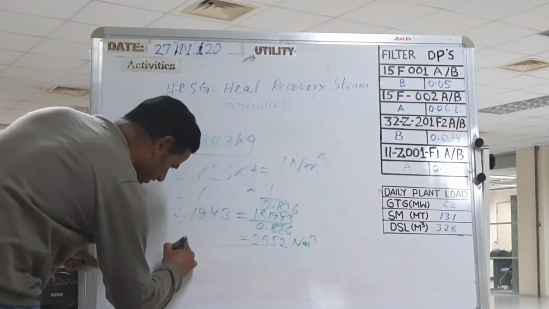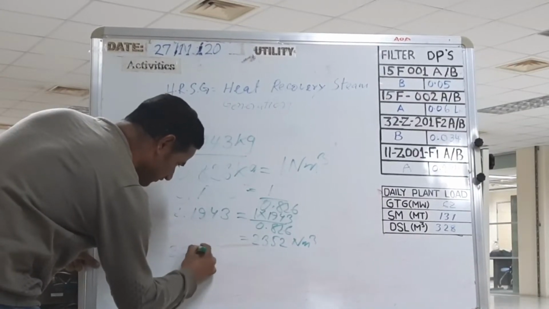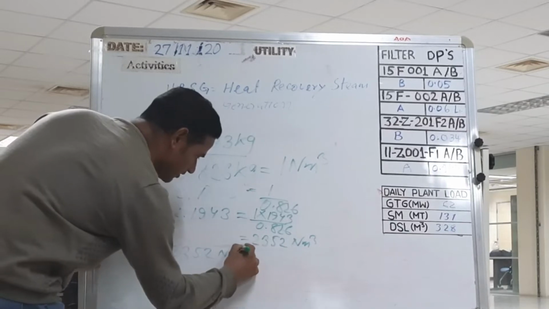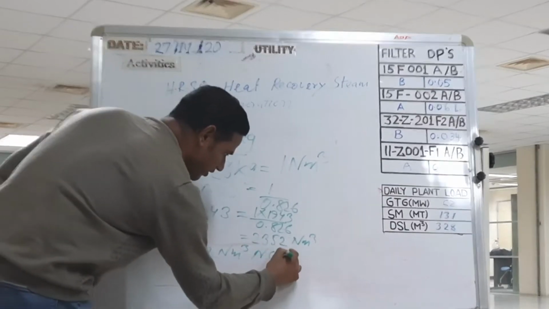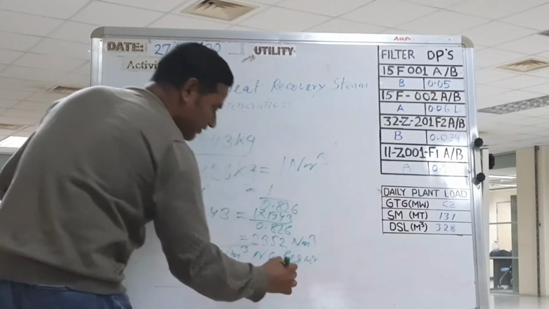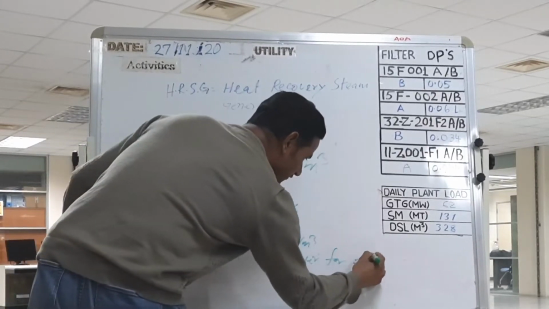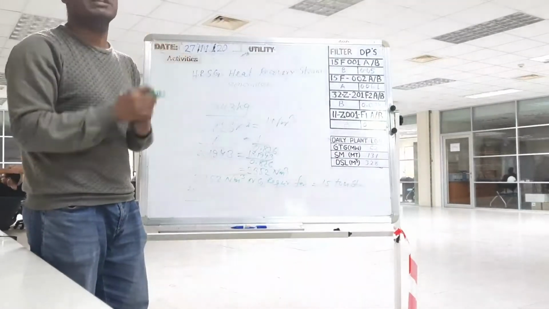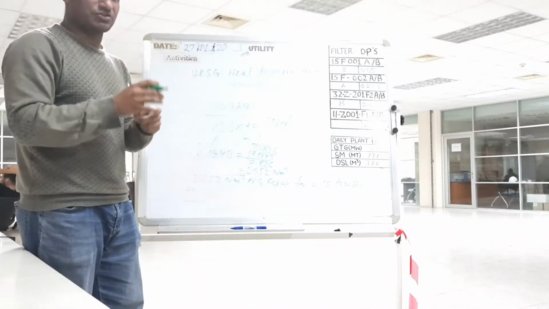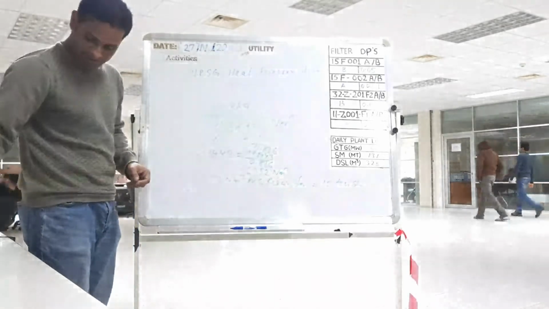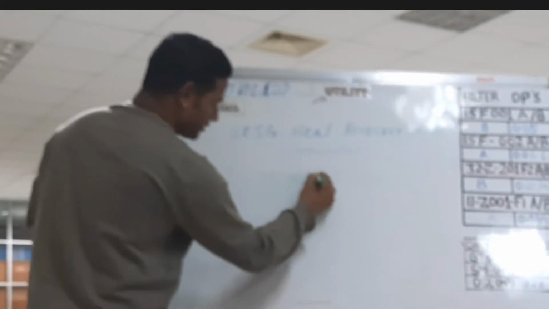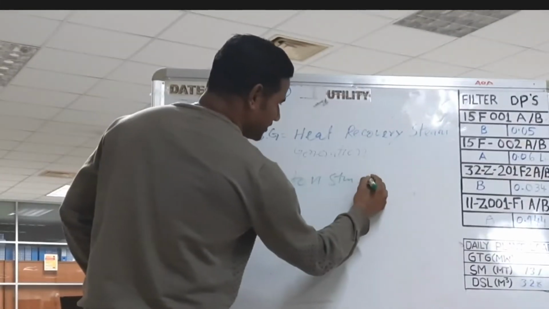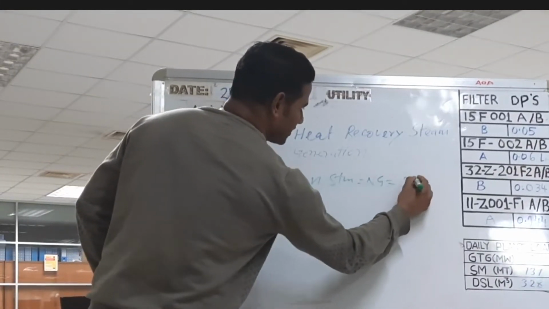So 2352 normal meter cube Mg required for producing 15 ton steam. How I will calculate for 1 ton steam how much Mg required. For producing 1 ton steam how much Mg required. Now I will show you this one. For 15 ton steam Mg required 2352.